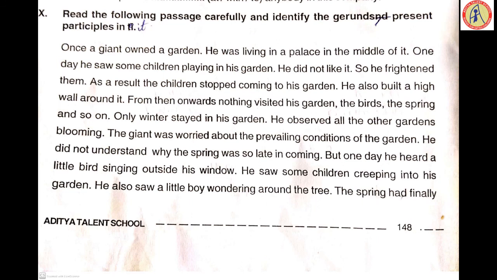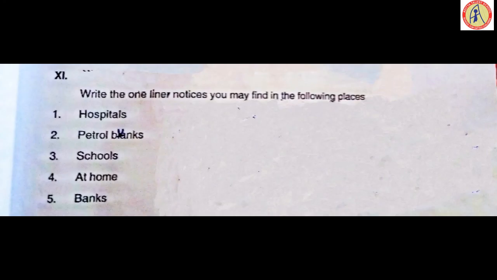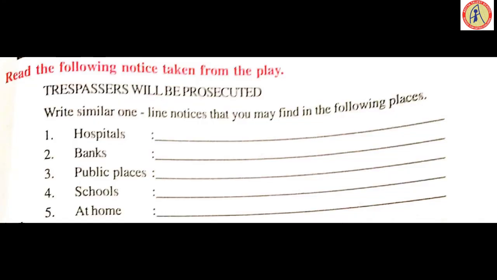Next, 11th Roman, creative expressions, one line notices. Liner is given there. Strike off R. One line notices you may find in the following places. So petrol blank is given, second one. Change it, petrol bunk. Hospitals, petrol bunk, schools, at home and banks. Okay. Please try to write one line notices. This was already done by you yesterday in the previous Selfish Giant part 2, completion of the textual part. Okay. So try to make it.